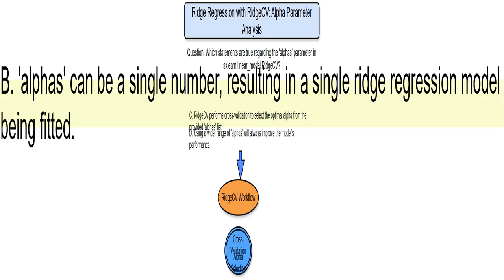It's partially true. You certainly can give RidgeCV just one alpha value. However, if you do that, it won't do any cross-validation. It'll just fit a single ridge regression model using that alpha value. No comparison or selection is happening among multiple alphas.